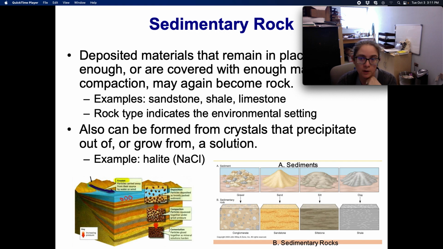It also can be formed from crystals that precipitate out of or grow from a solution, like halite comes from sodium chloride. So this shows some of the examples. Clay over time becomes shale, silt over time becomes siltstone, sand over time becomes sandstone, gravel can become a conglomerate.